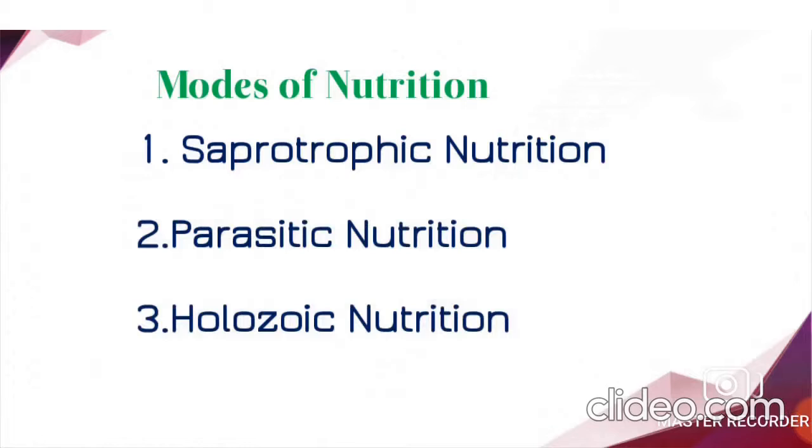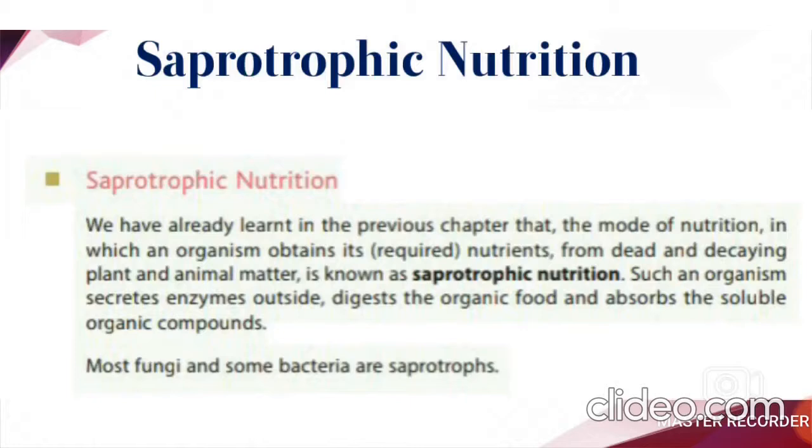Next, we will see modes of nutrition. Animals obtain their required nutrition from the food they eat. So, heterotrophs obtain their nutrition in three different ways. That is saprotrophic nutrition, parasitic nutrition and holozoic nutrition. Let us discuss one by one in brief. First, we will see the saprotrophic mode of nutrition. What is saprotrophic mode of nutrition?